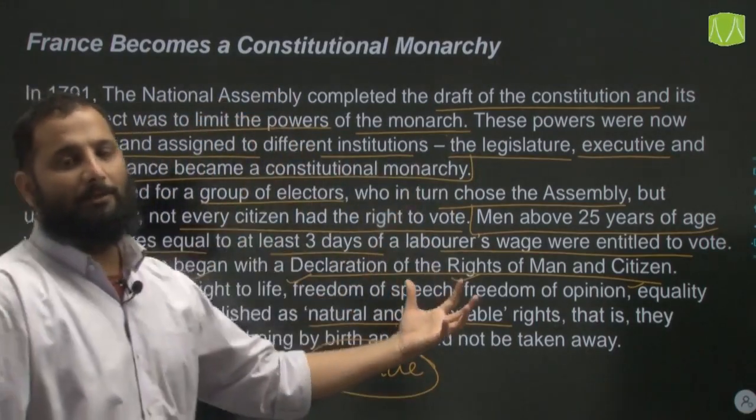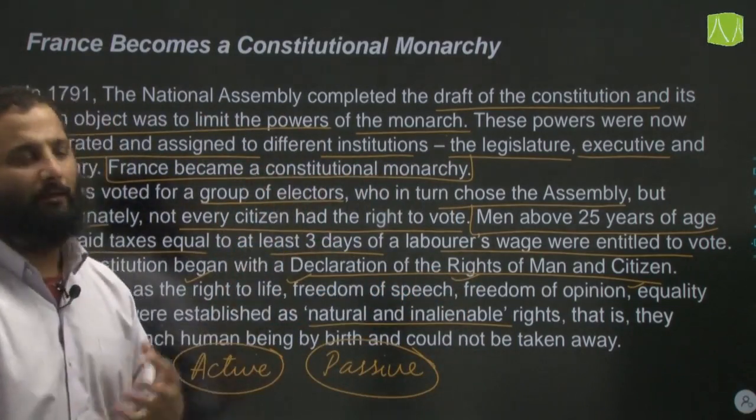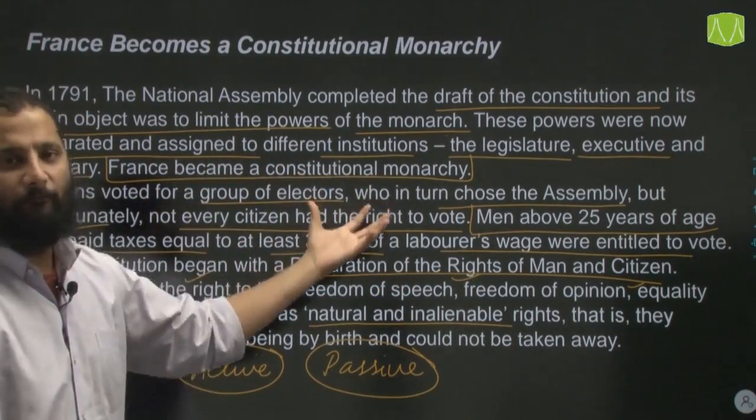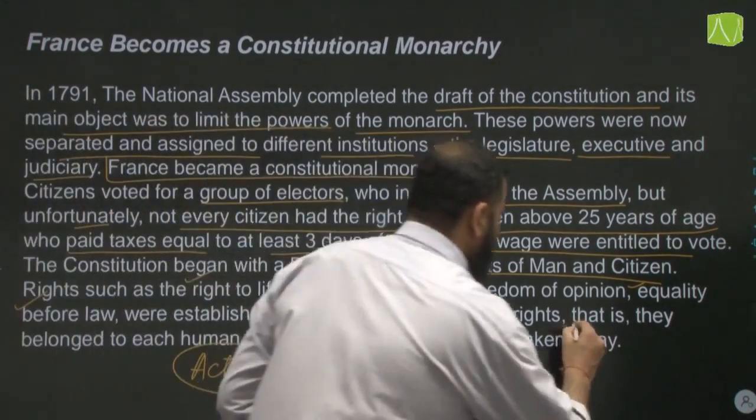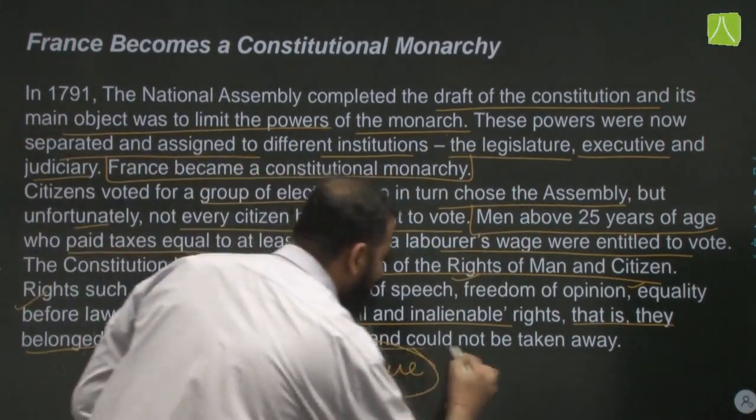Now in today's scenario of the present world, what rights we see are all because of the revolution probably which happened in France here. That is, they belong to each human being by birth and could not be taken away.